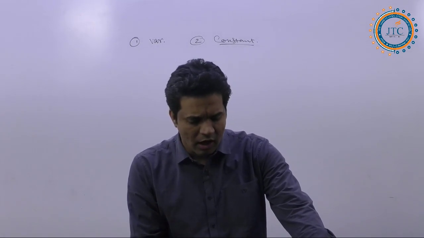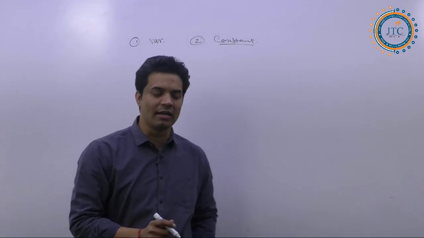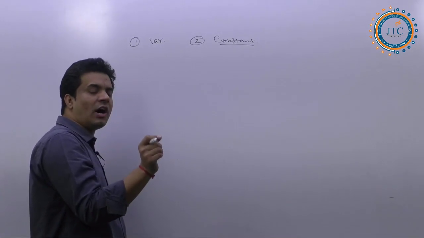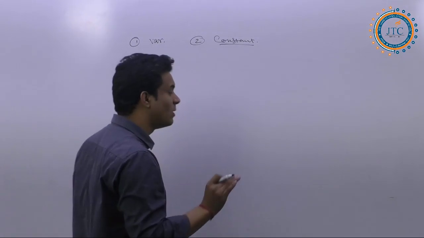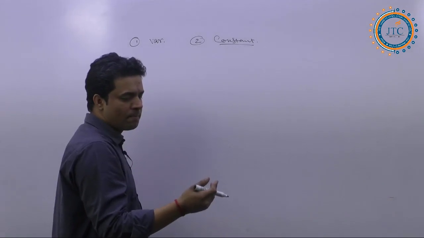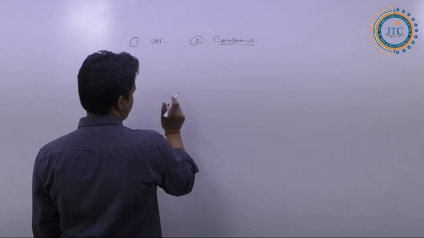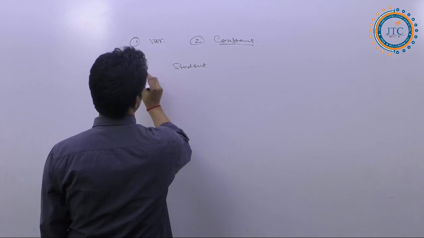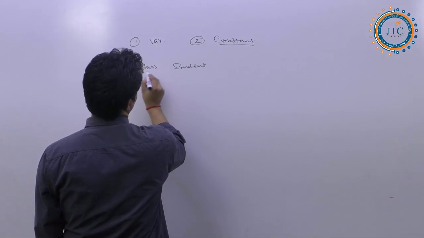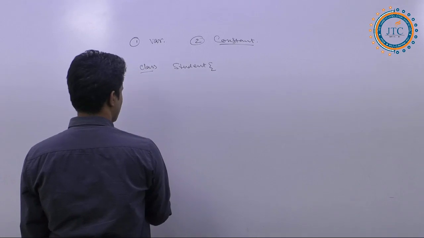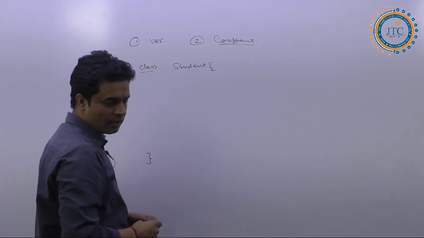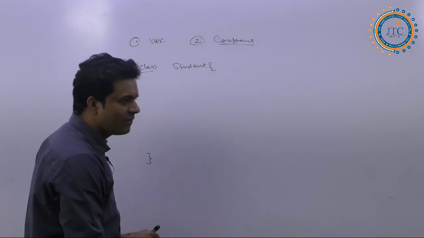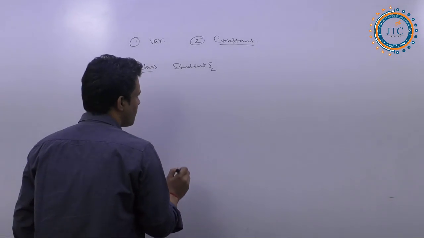A very simple meaning you can give for a variable is the value of a variable, and the value is going to be of some specific data type. Now suppose I am taking a class called student.